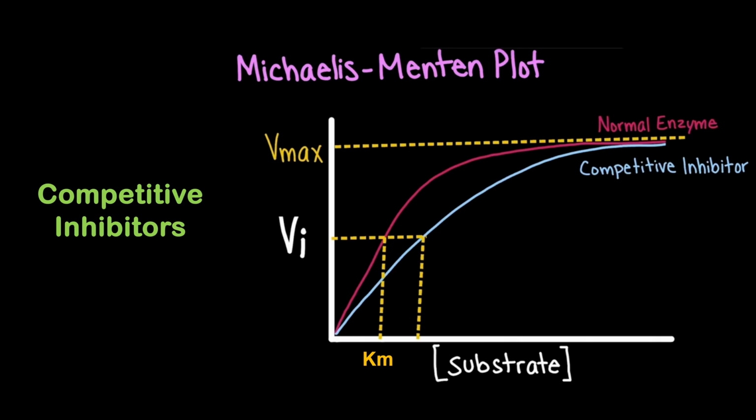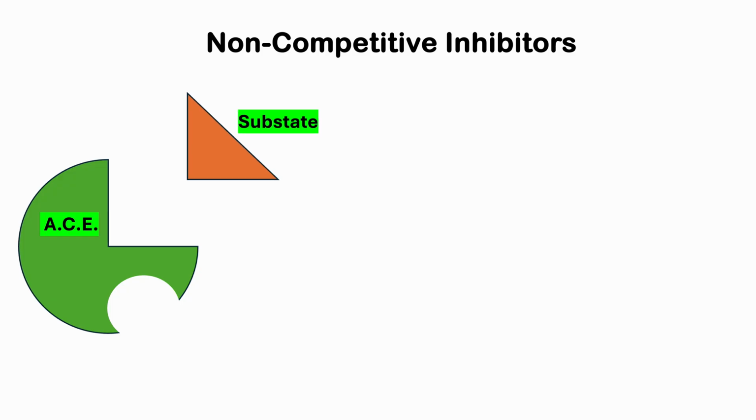This means that the reaction will slow down at first, but if we keep adding more acetylcholine, then those real substrates will outcompete the imposters, and eventually ACE can still reach the same maximum velocity, or Vmax, as before. However, the concentration needed to get there is now higher, so the Km shifts to the right on the graph. Therefore, the Vmax stays the same, but it takes a higher concentration to reach it, which means the Km increases.